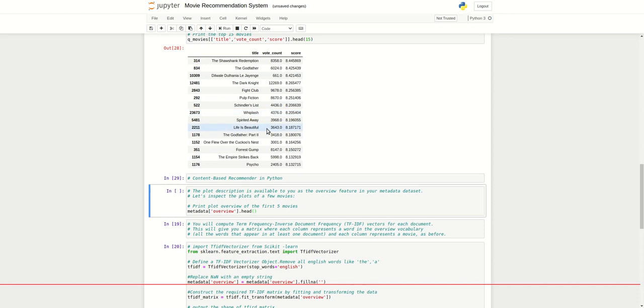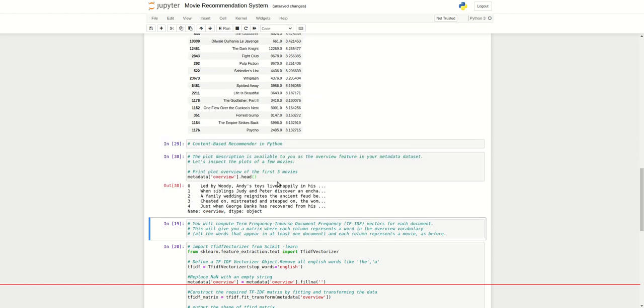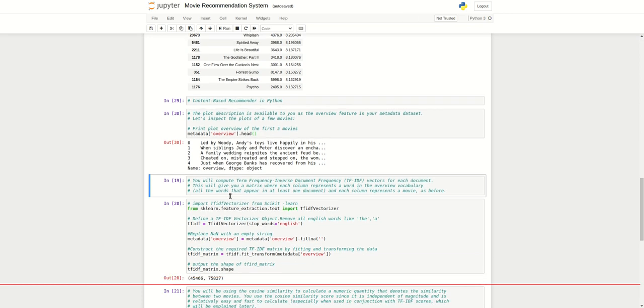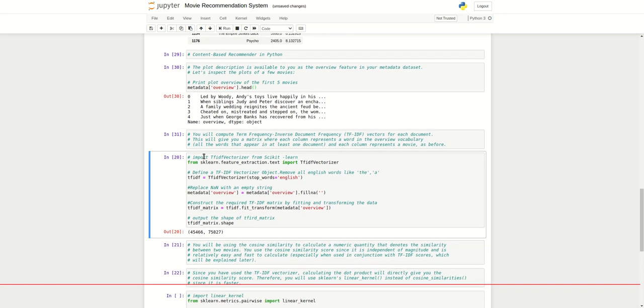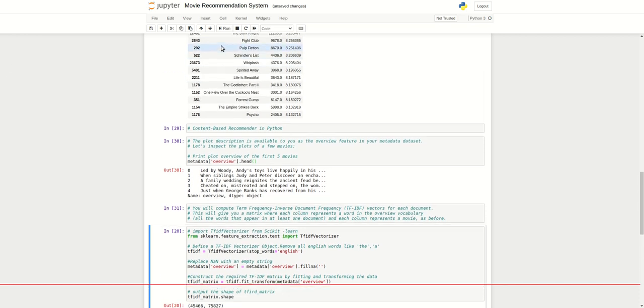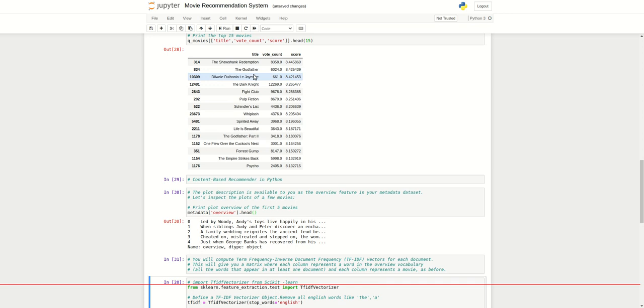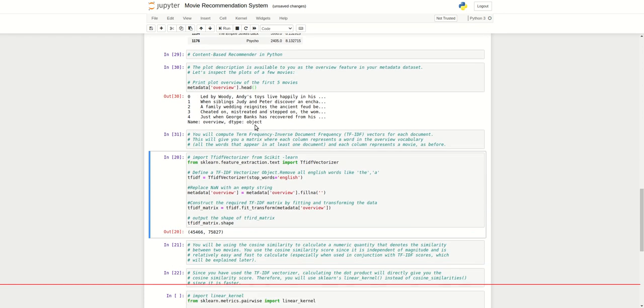And then we print the overview of the first 5 movies, such as Toy Story. These are all 5 overviews of our movies. Then we run this cell. Next we need to recommend: if someone likes The Godfather, all the important features related to The Godfather will show in the recommendation.